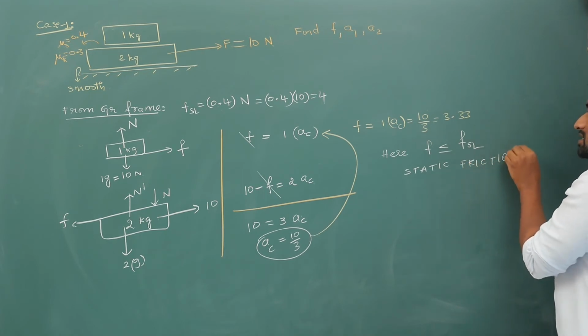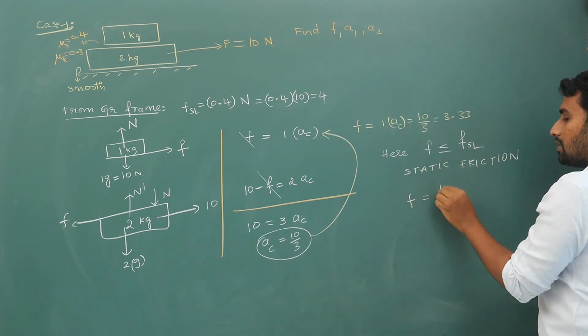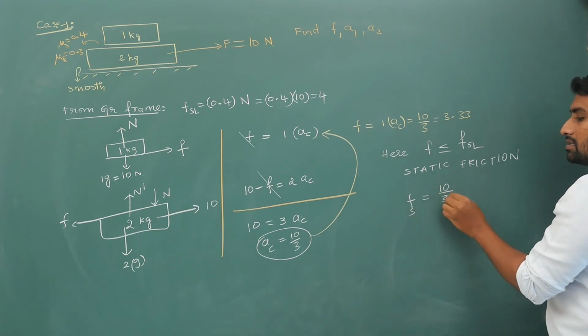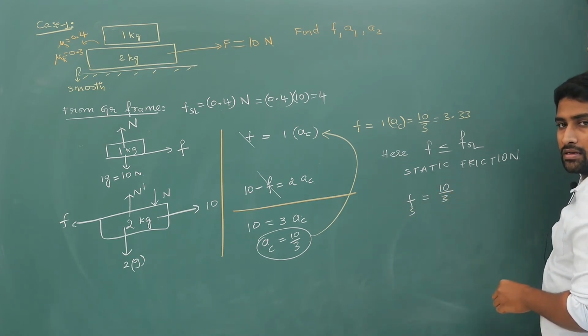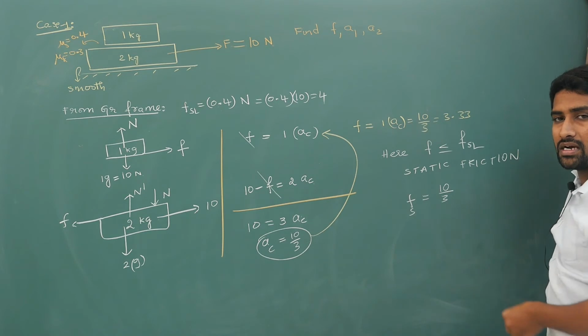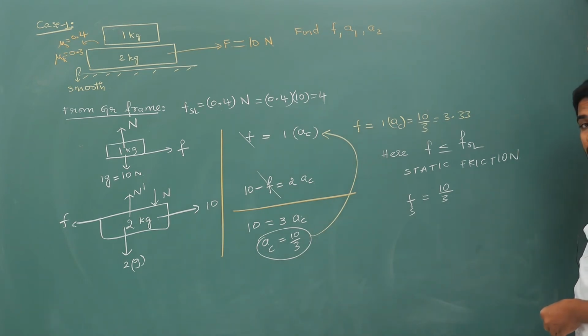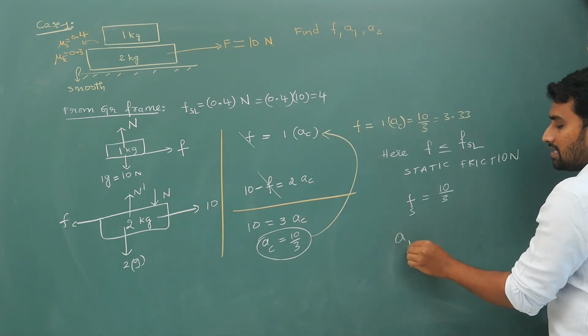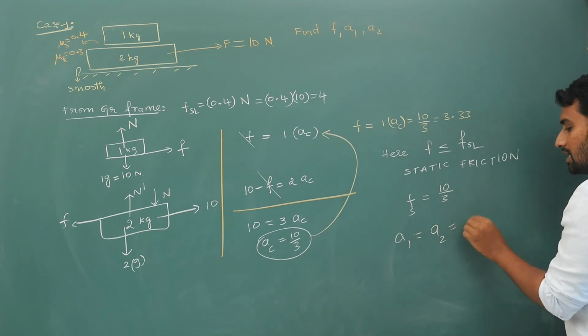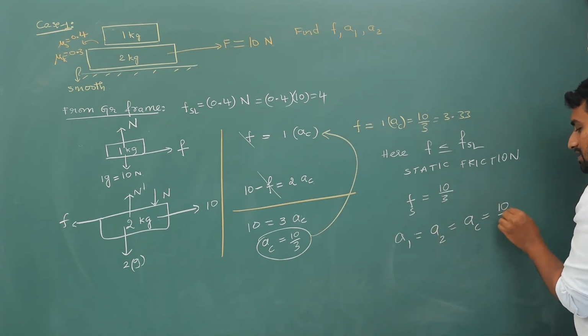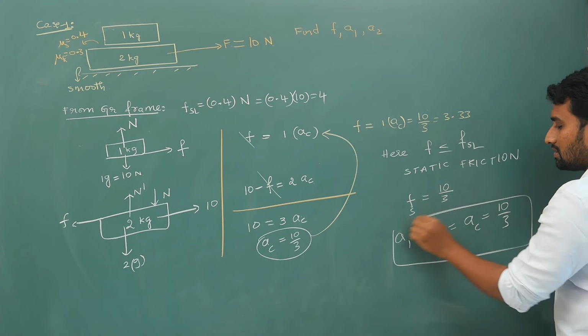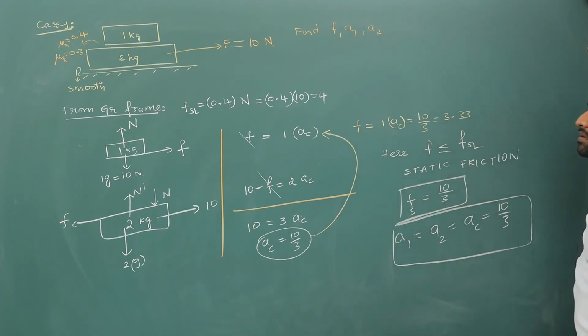How much is the magnitude? Your F is equal to 10 by 3. Acceleration of first block and second block will be equal to common acceleration, which is equal to 10 by 3. This is your final answer.